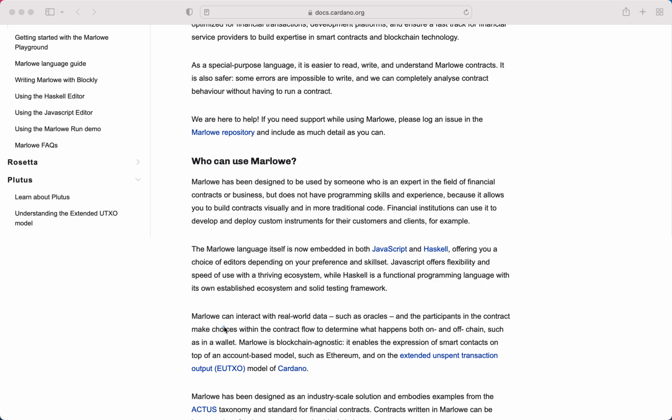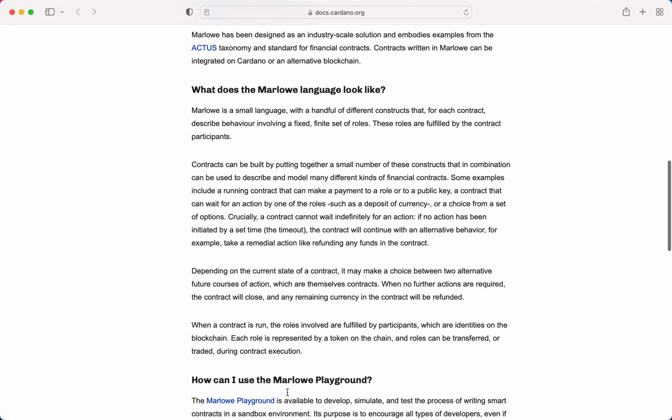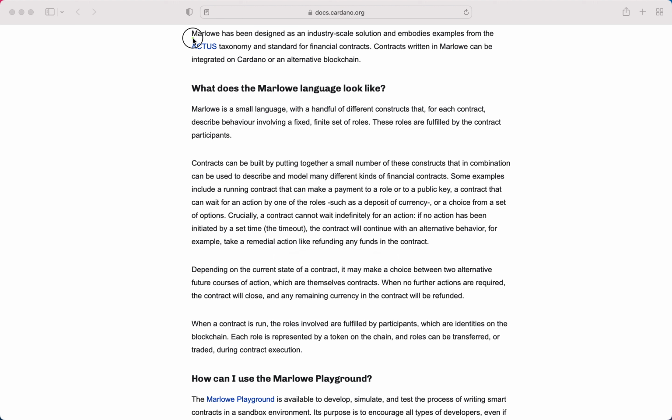Marlowe can interact with real-world data, such as oracles, and the participants in the contract make choices within the contract flow to determine what happens both on and off-chain, such as in a wallet. Marlowe is blockchain agnostic. It enables the expression of smart contracts on top of an account-based model, such as Ethereum, and on the extended unspent transaction output, EUTXO, model of Cardano. Marlowe has been designed as an industry-scale solution and embodies examples from the ACTUS taxonomy and standard for financial contracts. Contracts written in Marlowe can be integrated on Cardano or an alternative blockchain.